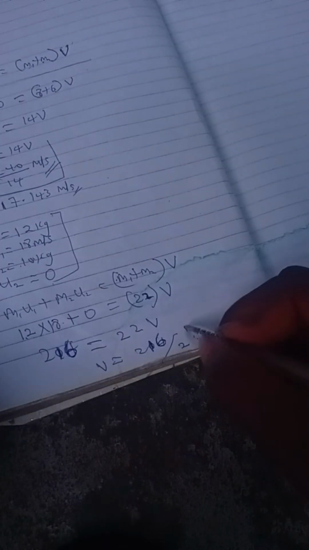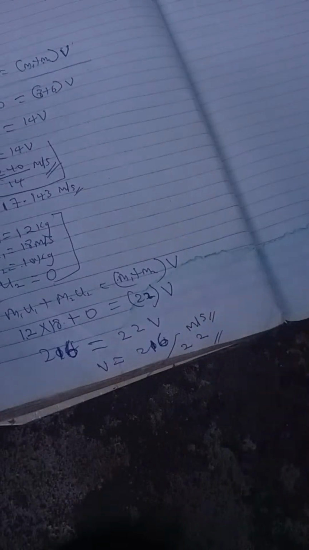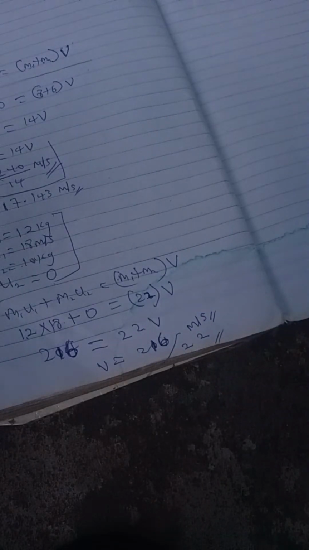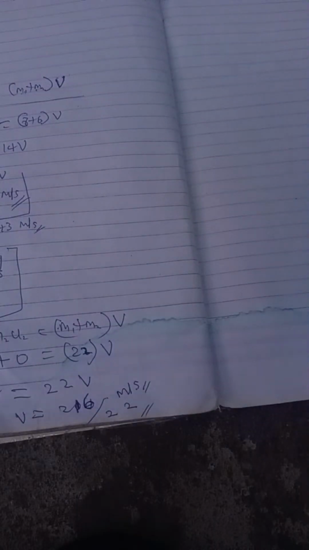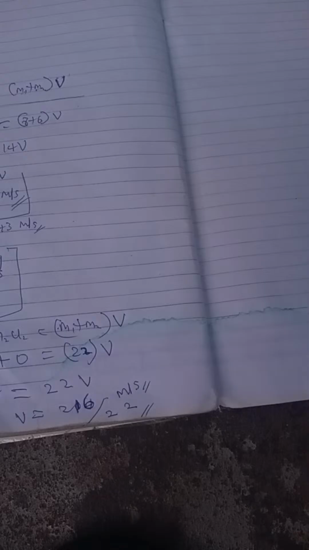Whatever you get, in meters per second, that's their common velocity. That lady that said she will explain, don't worry, I'll use another question to re-explain now. Now, another question says... 9.818. Thank you for that.